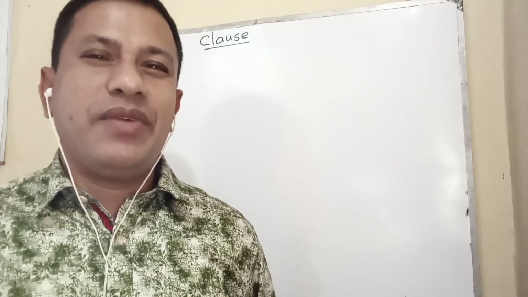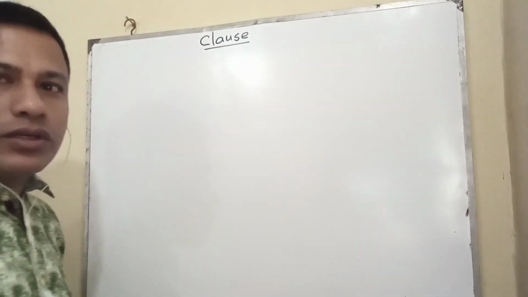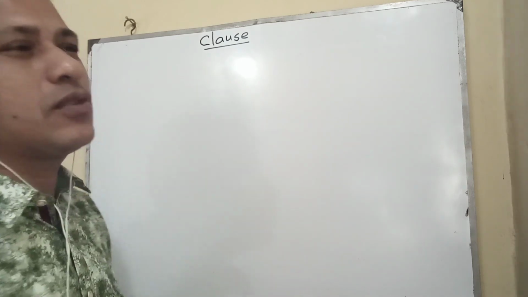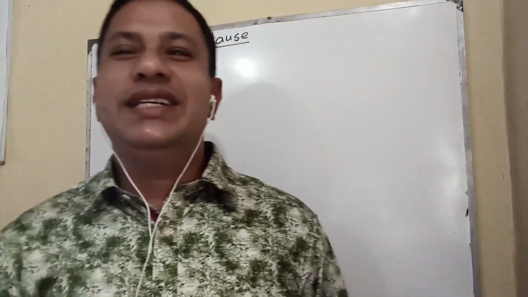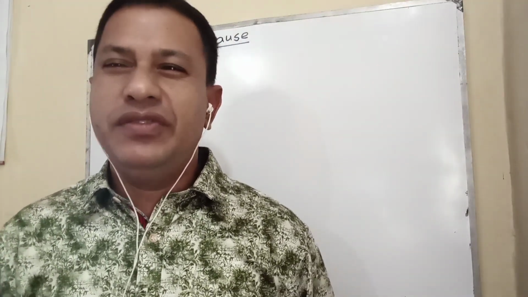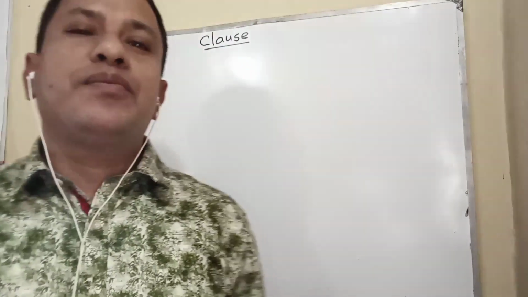Today's grammatical item is clause. Then I would like to use the board now. I hope that you can see the writing on the board well. What is clause actually? It seems that it will be very difficult for the students of class 6, 7, 8. Not so difficult actually. If you think that it is easy, I think you can understand well. What is clause? Part of a long sentence actually. If I give the definition, clause is a group of words that is part of a long sentence and that has a subject and predicate.